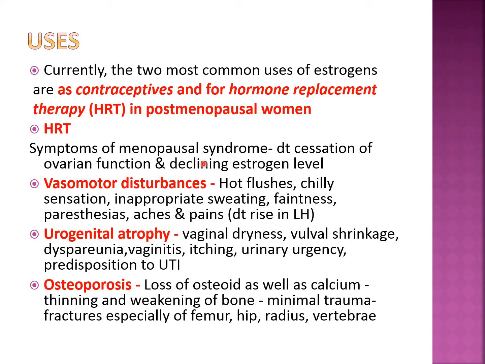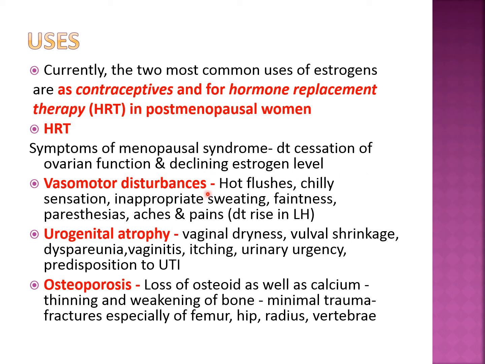What are the symptoms of menopausal syndrome? Once the menstrual function stops, or the ovary stops functioning and menstruation has ceased, that is almost roughly at the age of 48 to 50 or 47 to 52, which is a range, the estrogen is not secreted. Because of cessation of ovarian function and declining estrogen level, various symptoms happen.